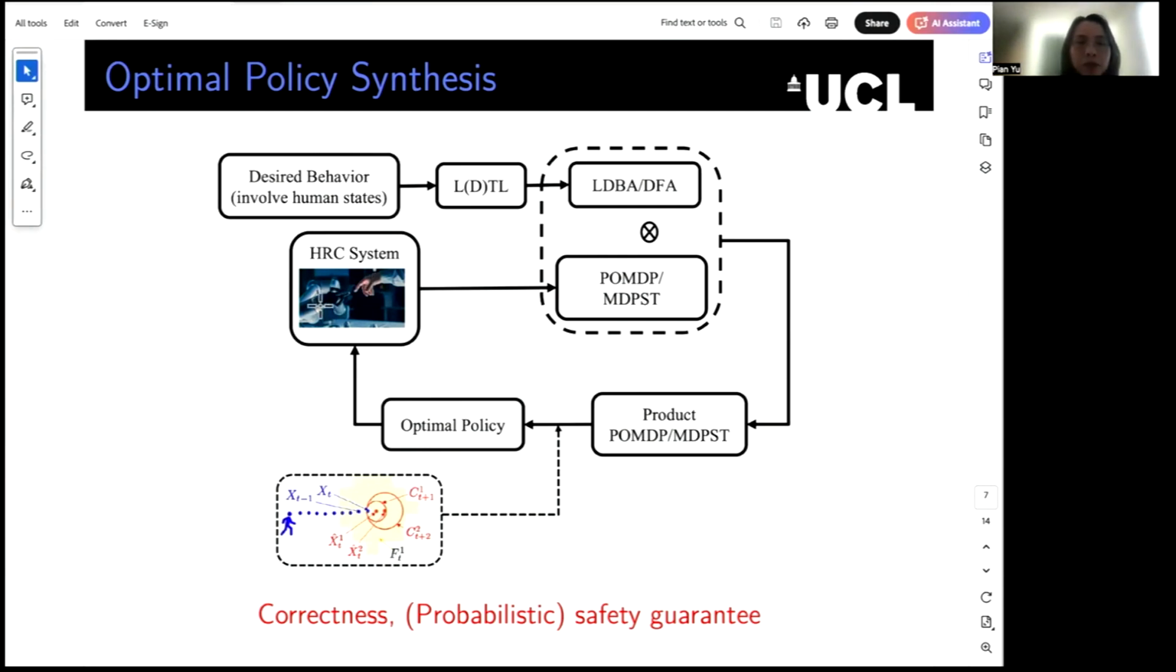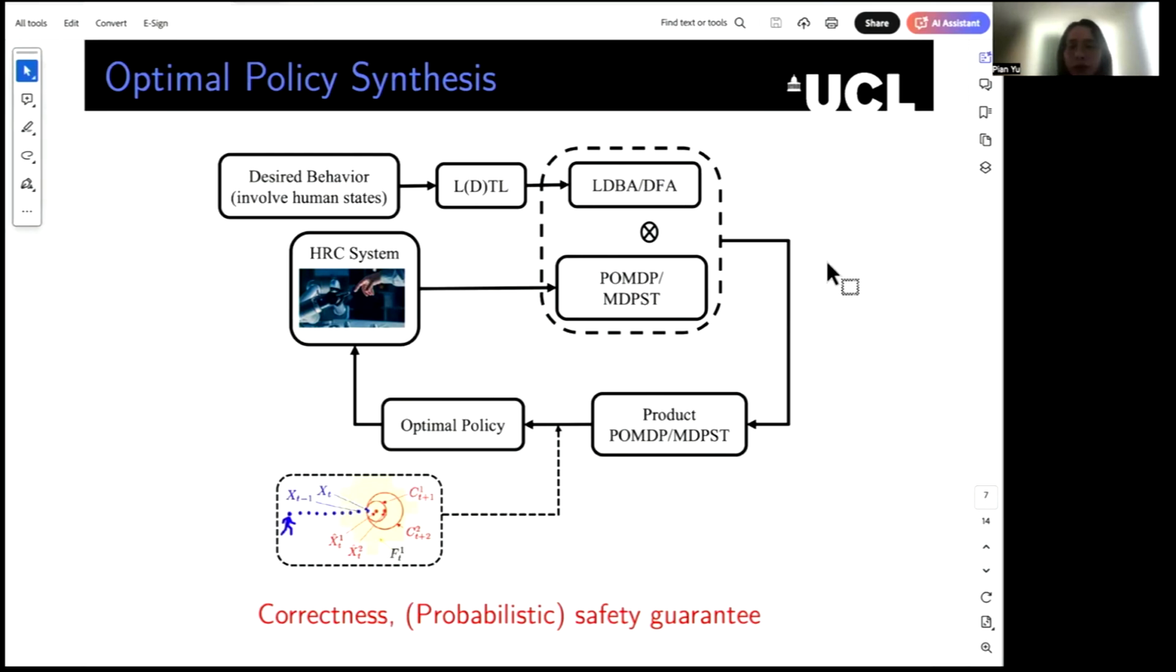First, given the human-robot collaborative systems and the interaction relation between the human and the robot, we can abstract the system using POMDP or MDP-ST. And then we express the desired behavior of the system using linear temporal logic or linear distribution temporal logic, which is then further translated into a limit deterministic Büchi automaton or deterministic finite automaton.